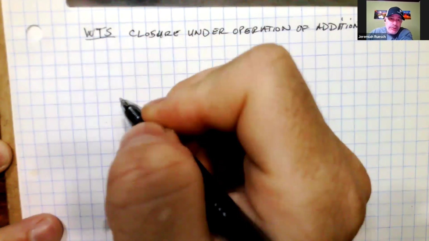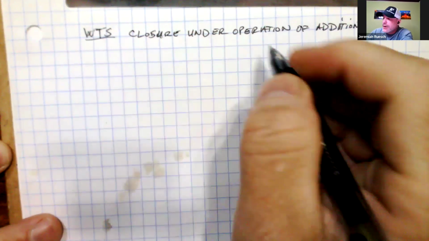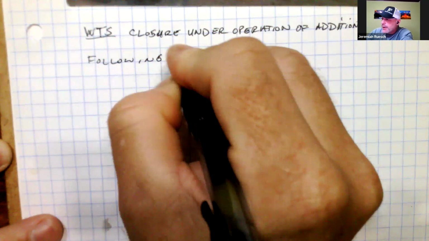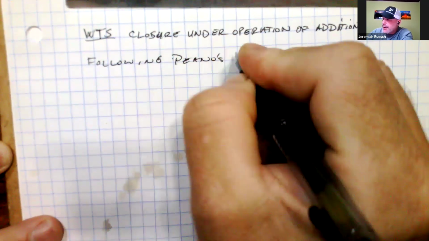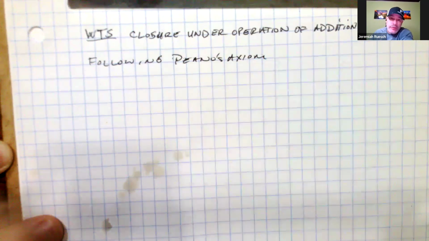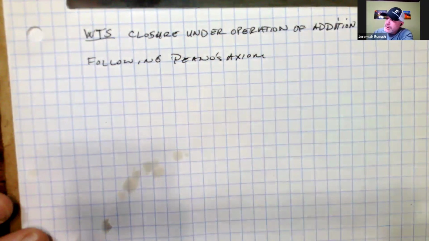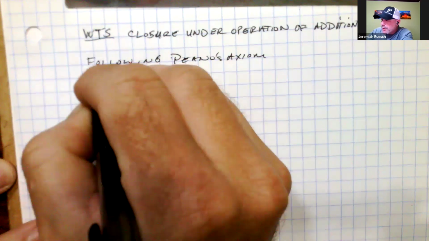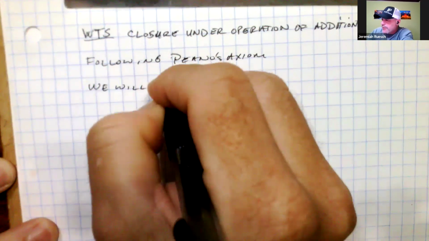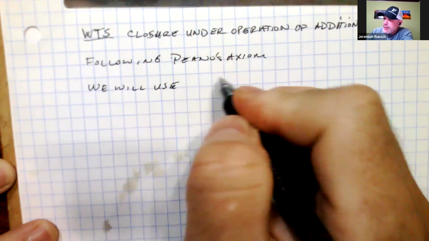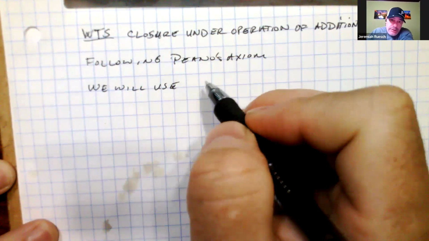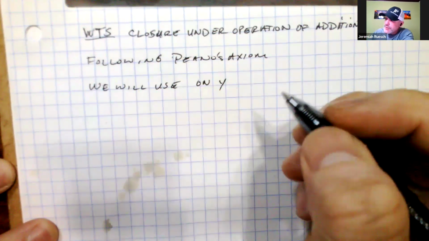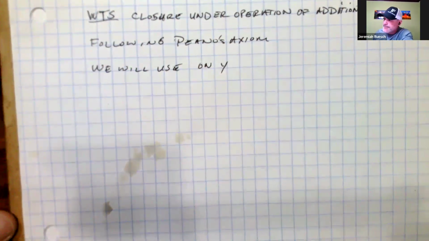In this lesson, we want to show closure under addition following Peano's axioms for the natural numbers. To do this, we're going to use an induction on a variable y. So we will use Peano's axiom number 5, which is the method of induction, on the variable y to show that it is closed under this operation.